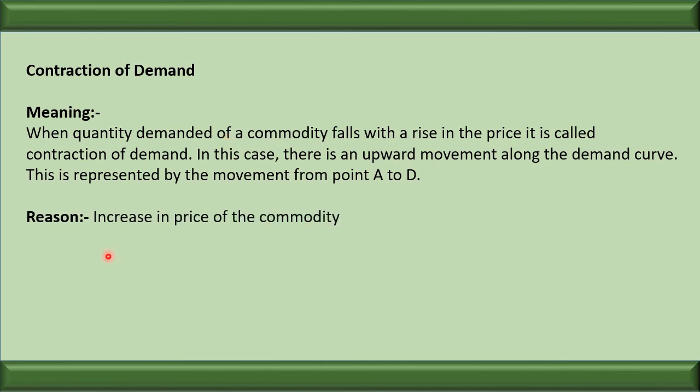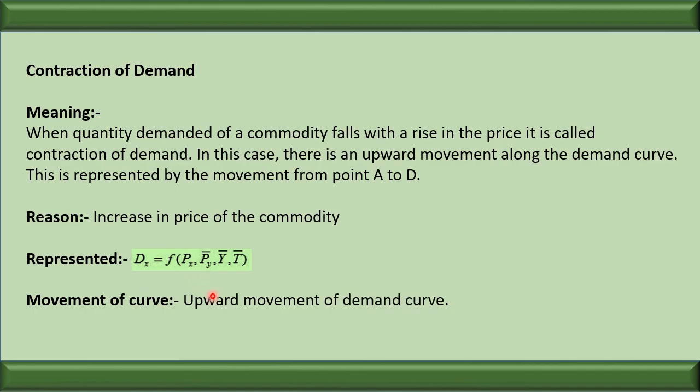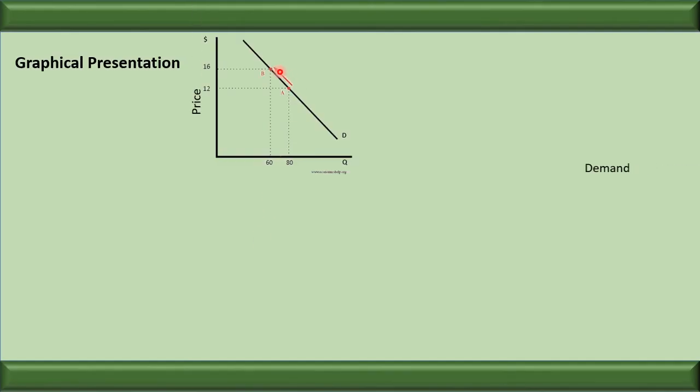The reason we have discussed is an increase in price, represented by this equation. Here the price of the related goods, income and taste are constant, only there is an increase in the price of the commodity. Movement, that is upward movement of the demand curve. We can say it is upward movement. The price is increasing and what you observe is that the demand is decreasing, 80 to 60. Price increases 12 to 60.